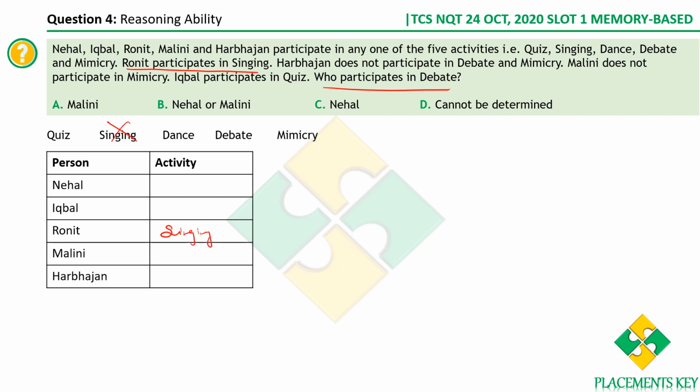So that is eliminated. Then what else? Iqbal participates in quiz. This is also done. After that, we know that Harbhajan does not participate in debate and mimicry. Only 3 activities remain, out of which Harbhajan does not participate in debate nor in mimicry. Therefore, Harbhajan should participate in dance. Dance is also done.